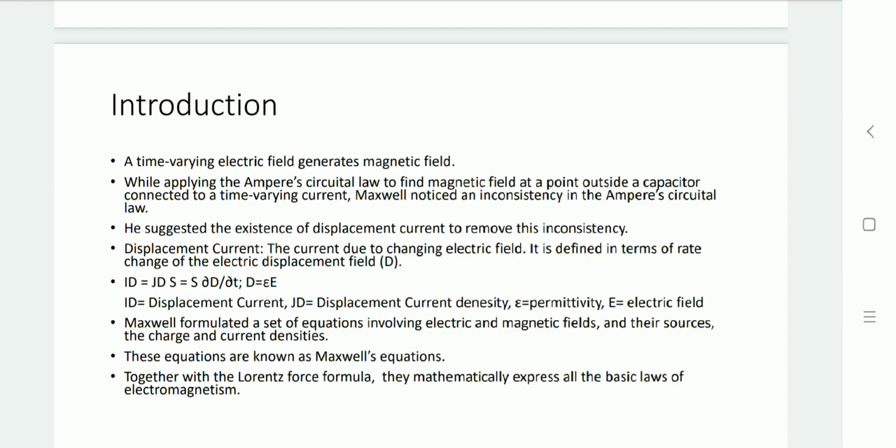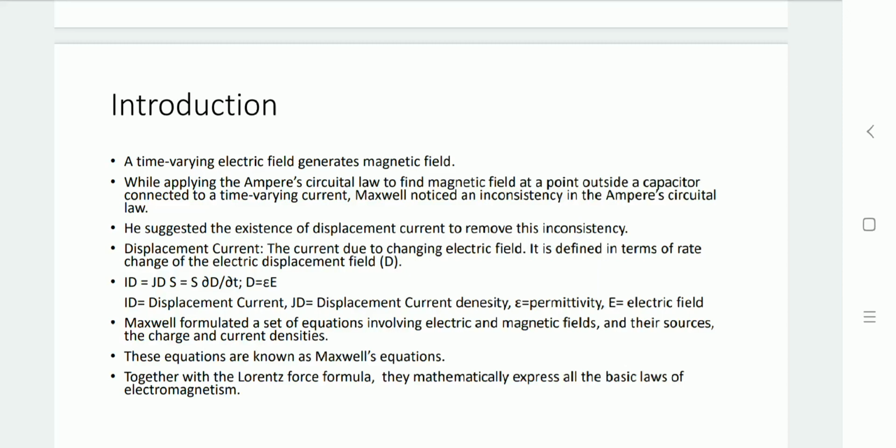The current due to the changing electric field is defined in terms of the rate of change of electric displacement, that is I_D equals J_D into S. I_D is the displacement current, J_D is the displacement current density. J_D is del D by del t, and the displacement D is epsilon into E, where E defines the electric field.